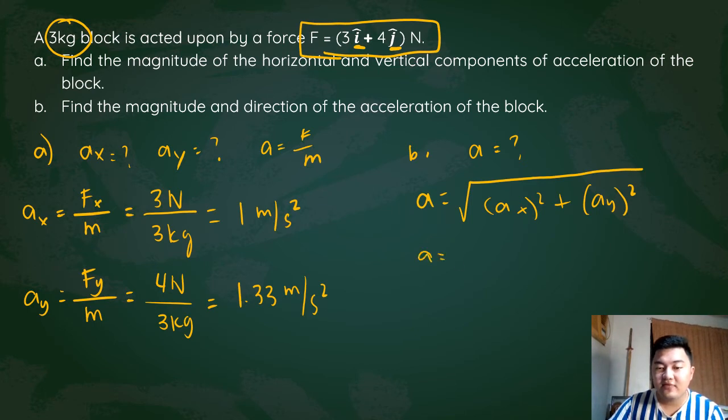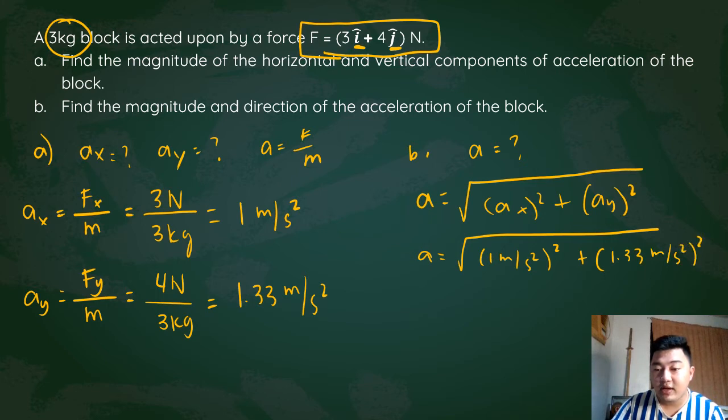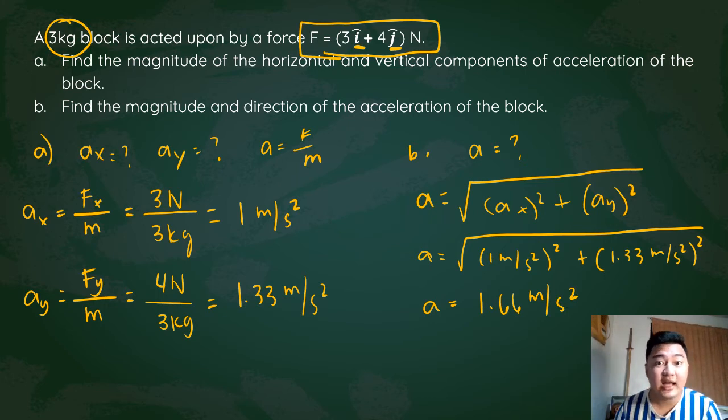So substituting your values, you have 1 meter per second squared plus 1.33 meters per second squared. Your acceleration will be, if you put that in your calculator, 1.66 meters per second squared. But we're not yet done.